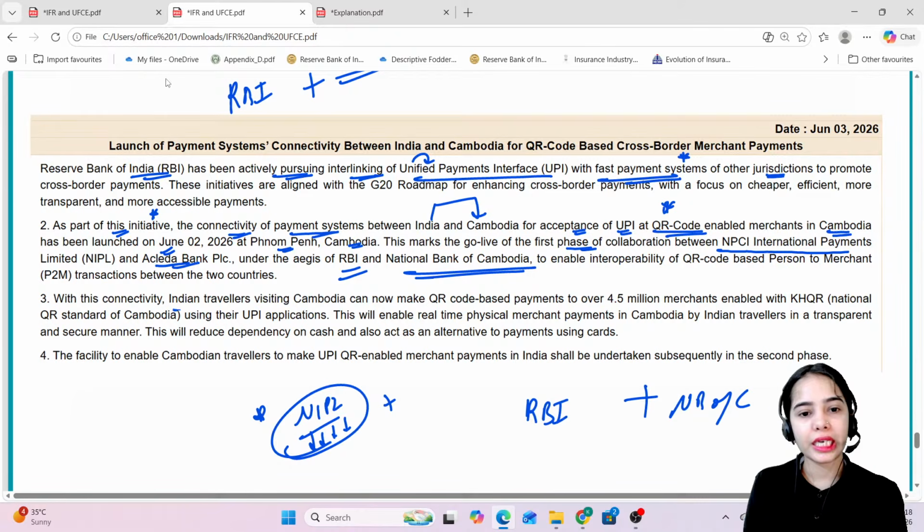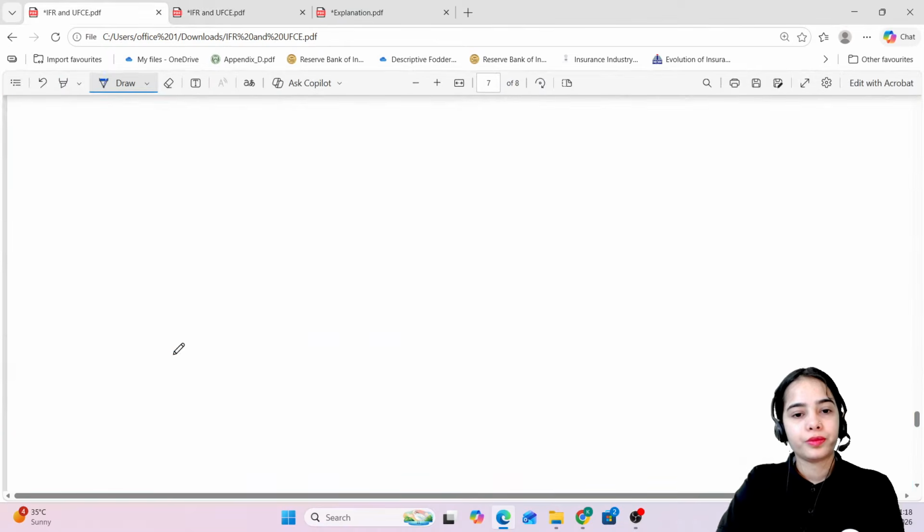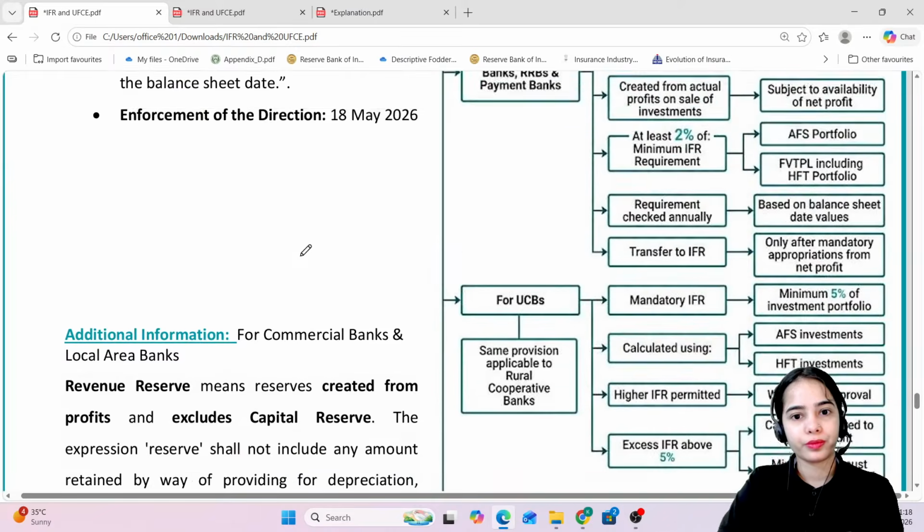So with this connectivity, Indian travelers visiting Cambodia can now make QR code payments to over 4.5 million merchants enabled with the national QR code of Cambodia using their UPI application. So this is the basic idea. Any confusion?